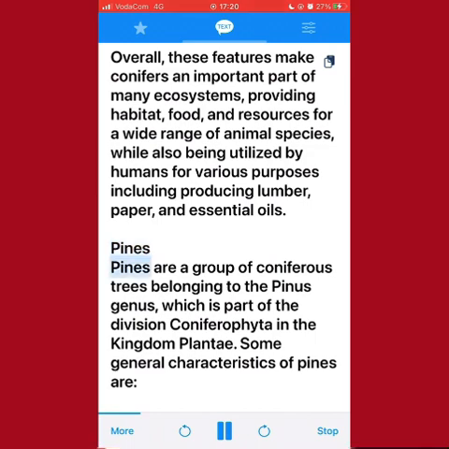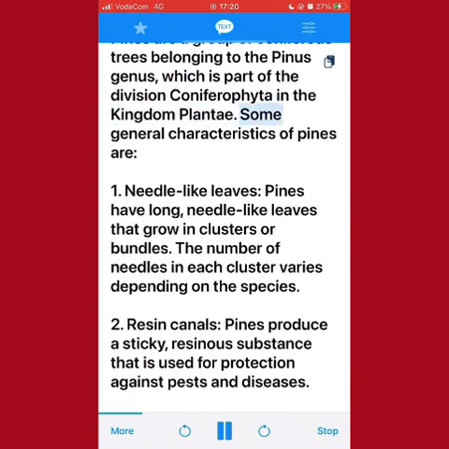Pines. Pines are a group of coniferous trees belonging to the Pinus genus, which is part of the division Coniferophyta in the Kingdom Plantae. Some general characteristics of pines are: 1. Needle-like leaves. Pines have long, needle-like leaves that grow in clusters or bundles. The number of needles in each cluster varies depending on the species.